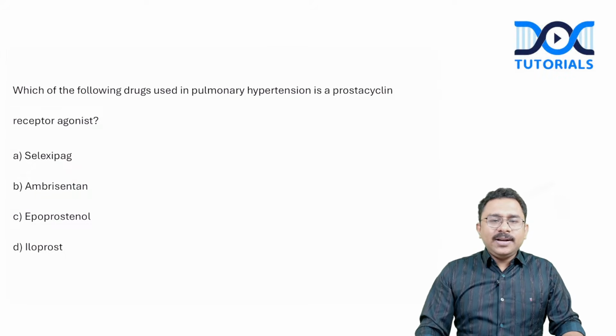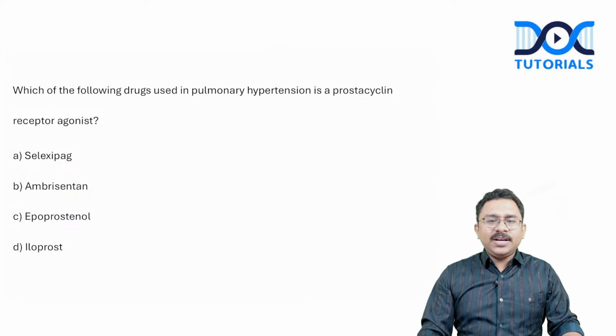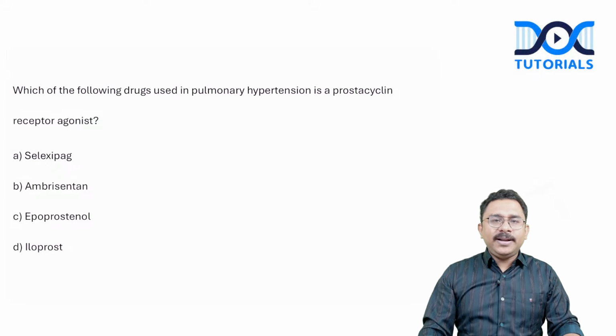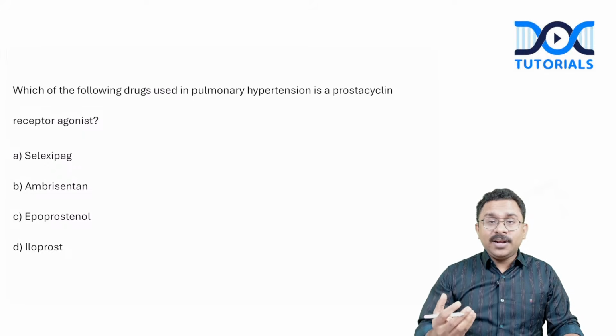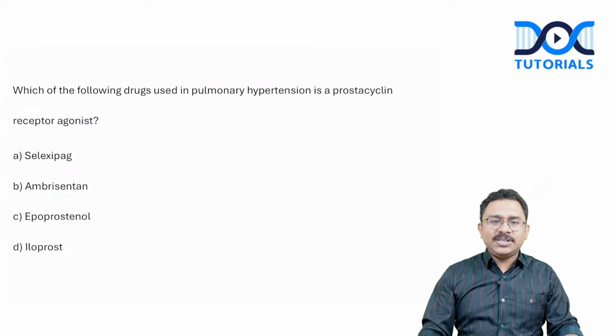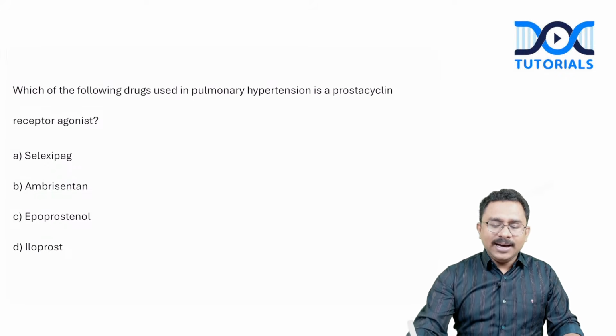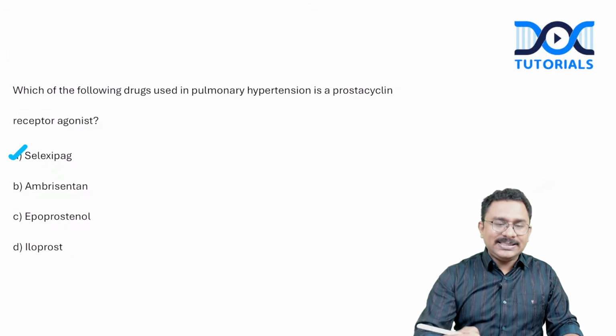Which of the following drugs used in pulmonary hypertension is a prostacyclin receptor agonist? Again, this topic I have discussed along with cardiology, and we have discussed in detail the topic of pulmonary hypertension, including the drugs used and the mechanism of action as well. So the answer for this question will be selexipag.